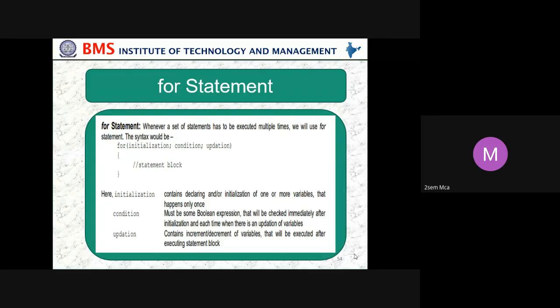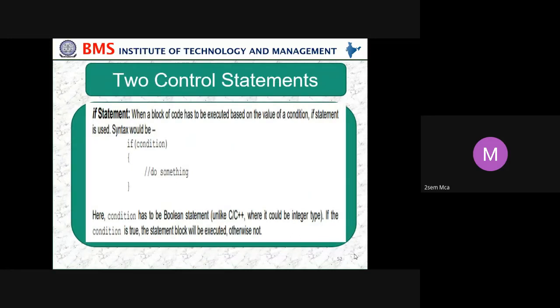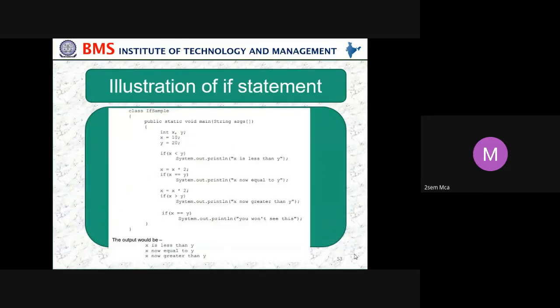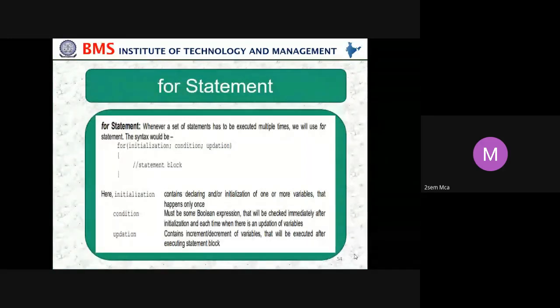What is a for? Why do we require this? To continue the iterations. Yes. In an if statement, what we are doing is we can execute only one time. So suppose if x is less than y, it will execute only one time. If I want to repeat that 5 times, or any number of times, then we use a for loop. So for is a loop, meaning I want to repeat some set of statements any number of times based on my wish.